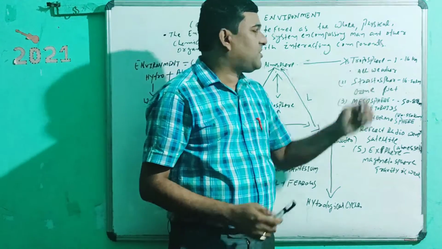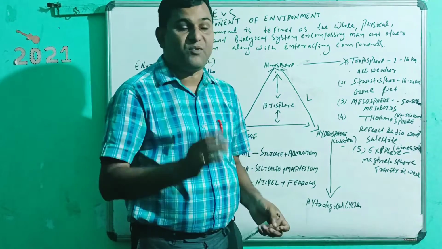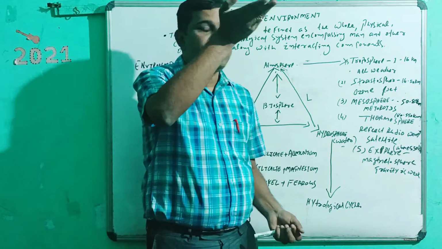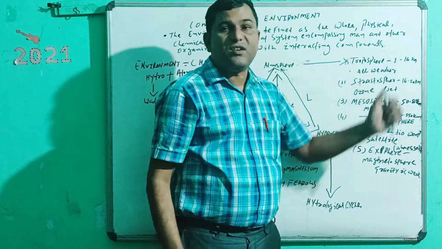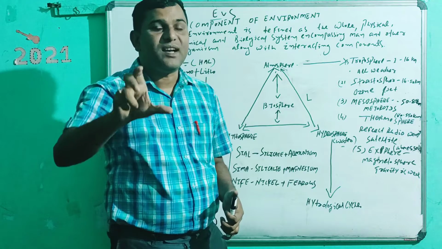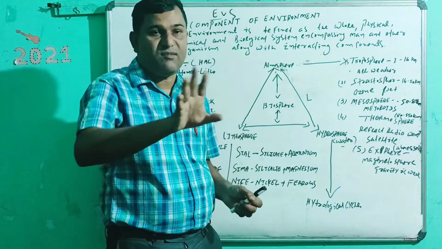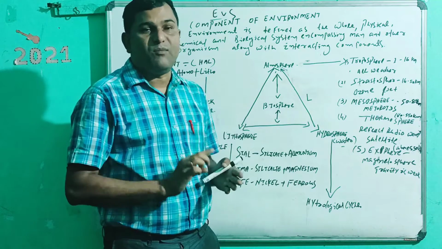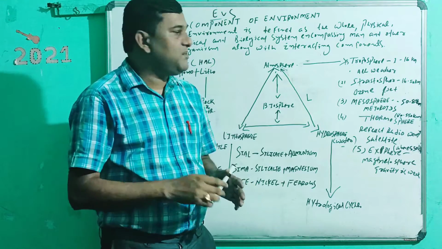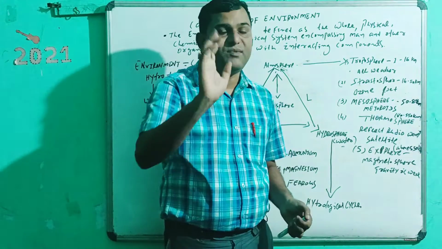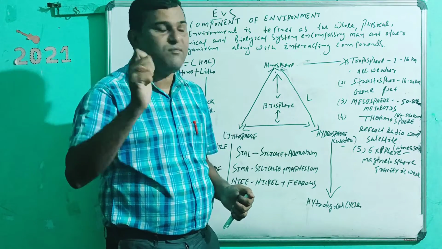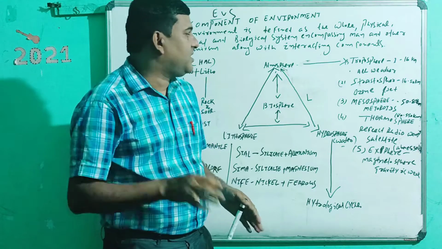First and foremost is the troposphere. The troposphere extends from the surface up to about 16 kilometers. It is in the troposphere that you find all kinds of weather, along with human beings, living animals and plants. That means in the troposphere you find flora and fauna, human beings, plants, animals, everything we can get.